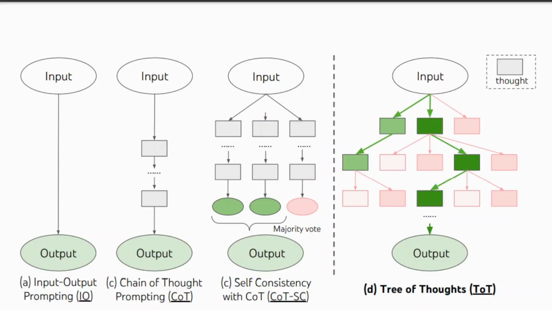All right, so as you see in this output, let me see if I can add some color to this. I don't have my pencil up right now. I know you can't see my mouse, but if you look at the one on the far left, you'll see an input and an output. So basically I make a request, and ChatGPT just gives me an output. So that's one way of doing it. The second way is where you see the input, and then you see a gray box, then another gray box. What is happening here is that ChatGPT is going through something called a chain of thought, where you would give it a request, and it will actually think about it, right?